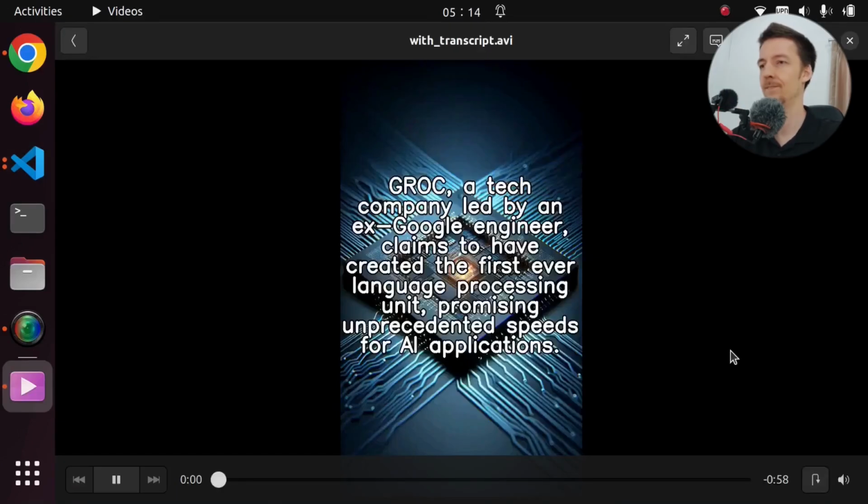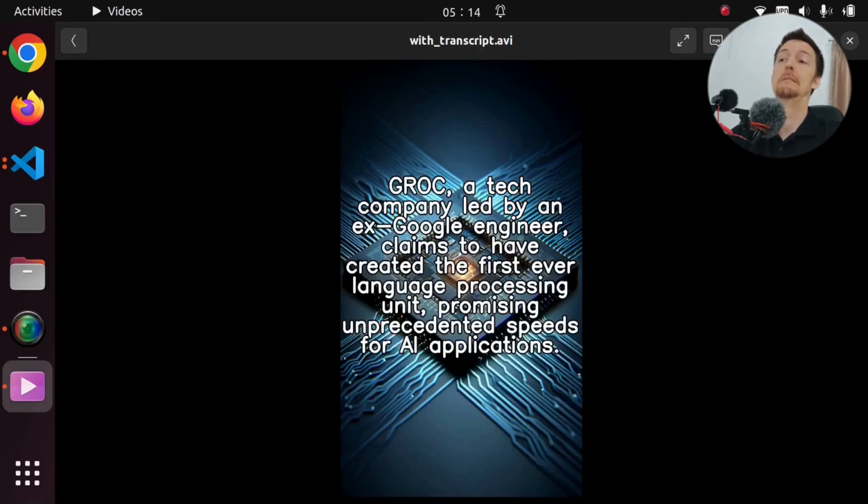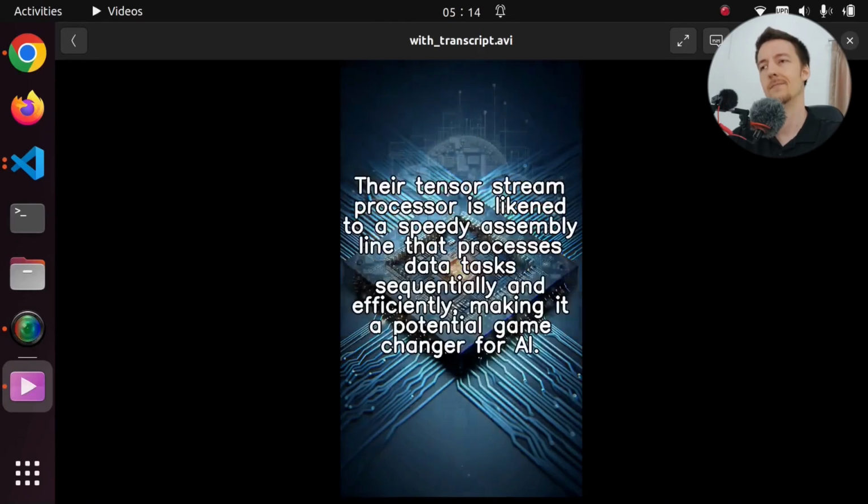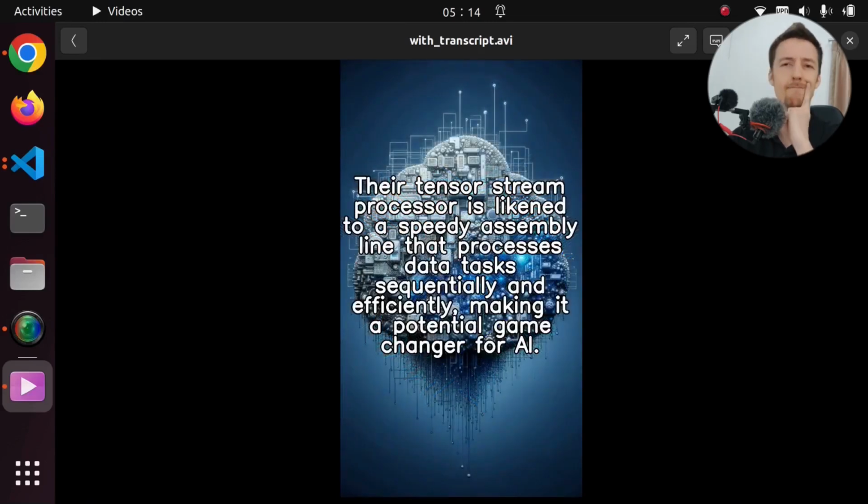Let's see. Groq, a tech company led by an ex-Google engineer, claims to have created the first ever language processing unit, promising unprecedented speeds for AI applications. Their TensorStream processor is likened to a speedy assembly line that processes data tasks sequentially and efficiently, making it a potential game changer for AI.